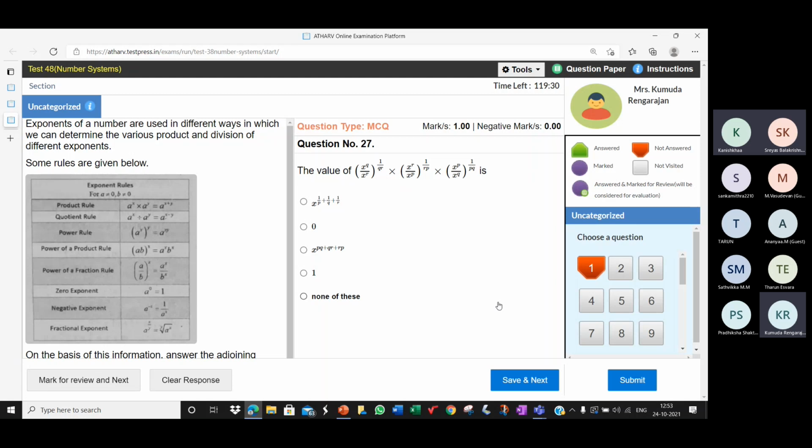Fine, good. Ma'am, I got it, but I don't think this is the right answer. What did you get? Tell me. Ma'am, I got x to the whole power q minus r by qr into x to the whole power r minus p by rp into x to the whole power p minus q by pq.